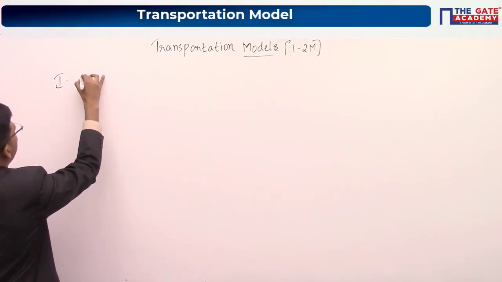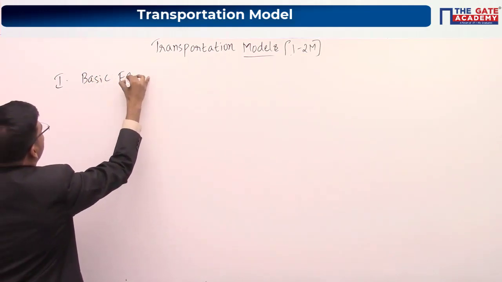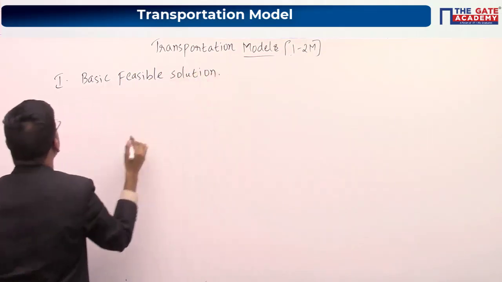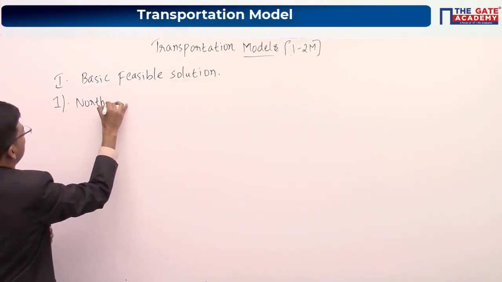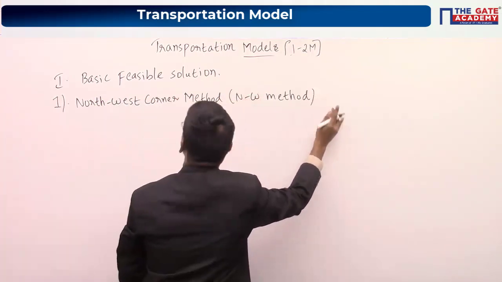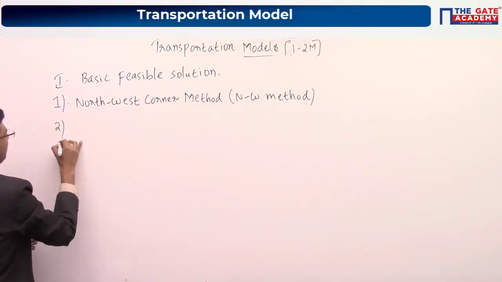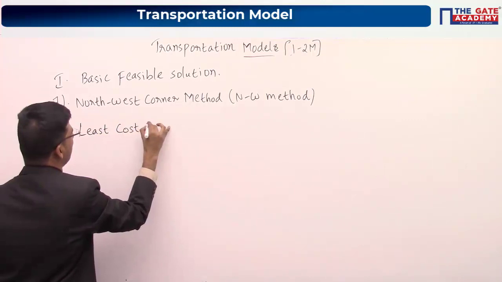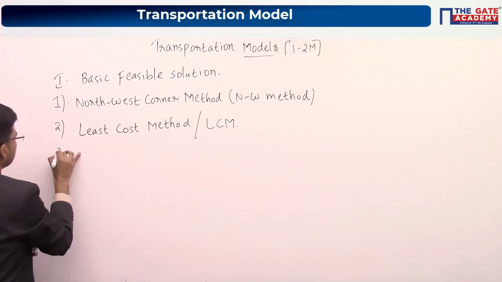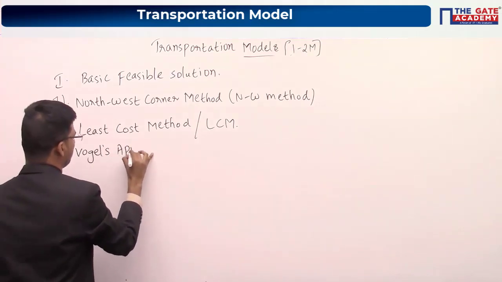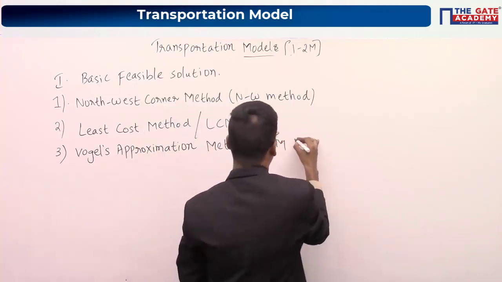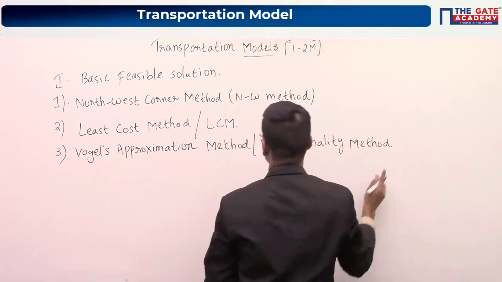So first step, you have to find the basic feasible solution. Okay. To find the basic feasible solution, we have three methods. First one is the north-west corner method, or simply NW method. Second one is the least cost method, or simply LCM. Third method is Vogel's approximation, or simply VAM method, or Vogel's approximation method, or penalty method.